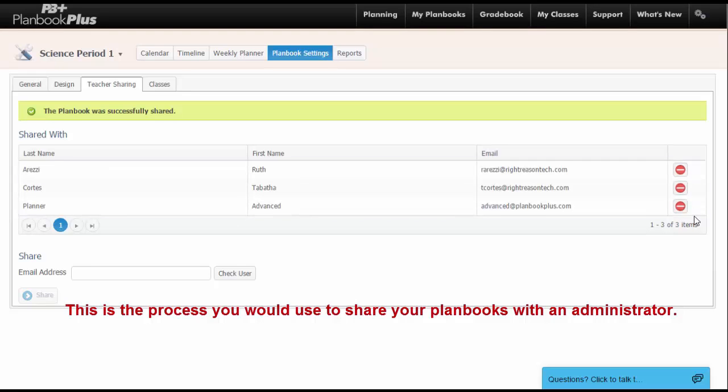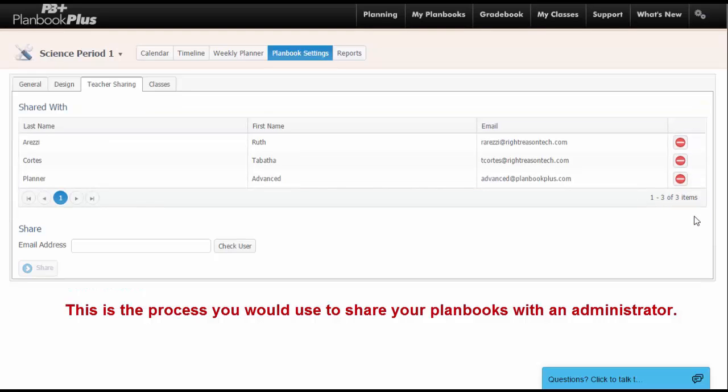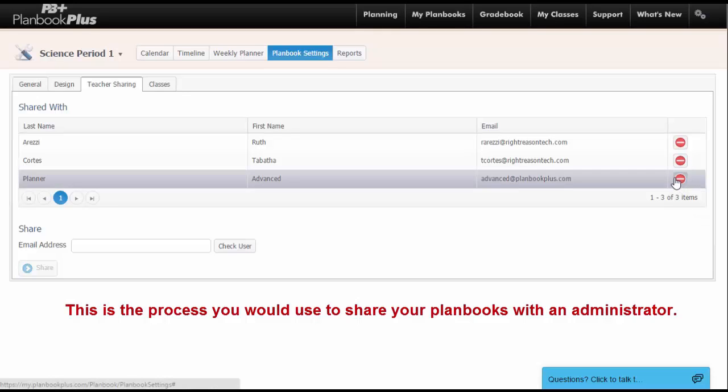You can remove sharing at any point by finding the teacher name in the above grid and clicking on the Delete icon to remove the sharing.